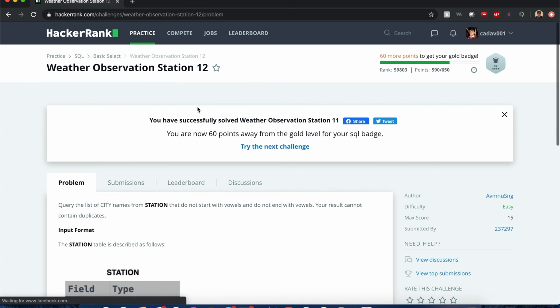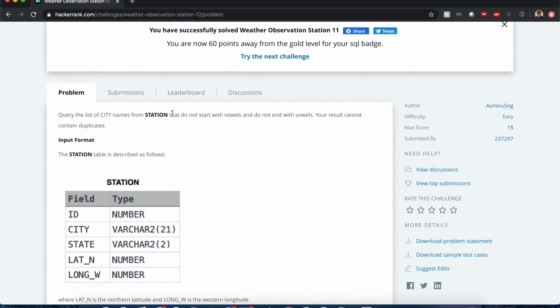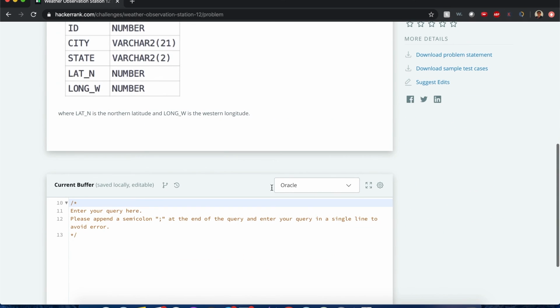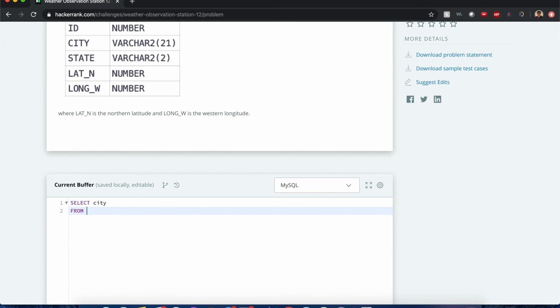Bam. All right. So query the list of city names from station that do not start with vowels and do not end with vowels. All right. So I already showed you guys what that would look like. Let me just go over it again. This is going to be a good way to end it. And I hope you learned enough MySQL. There's still more to be done.